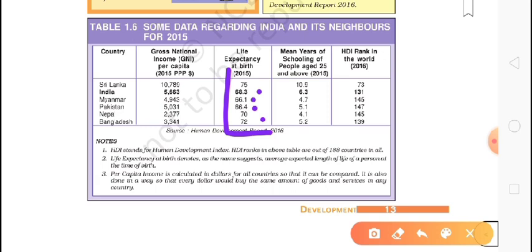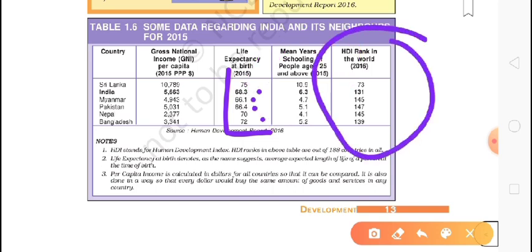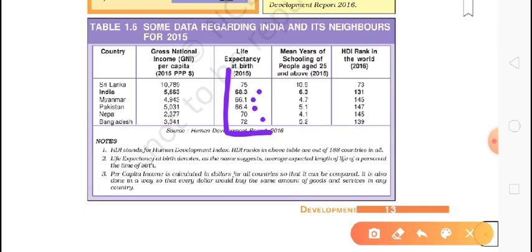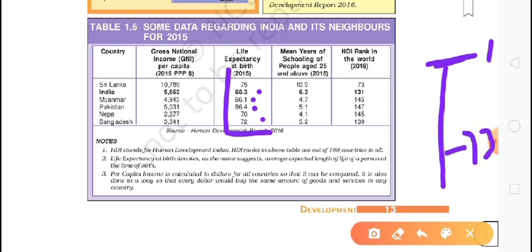Then mean years of schooling of people age 25 and above. Okay, HDI, it means Human Development Index, as we discussed. So HDI rank in the world: Sri Lanka stands at number 73. The top country will be number 1. India is here at 131, and Myanmar is just below India at 145, then Pakistan 147. So it means we are in a very bad condition.